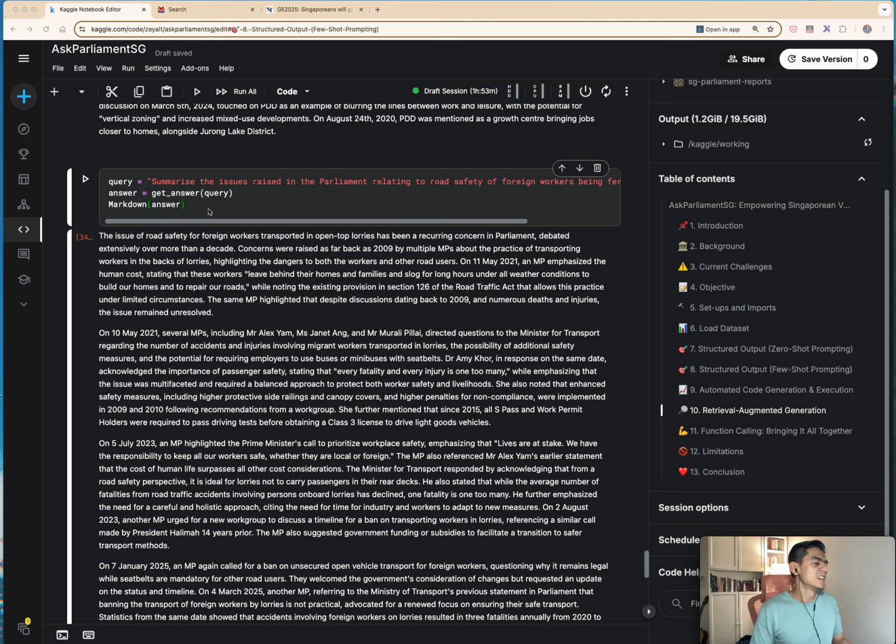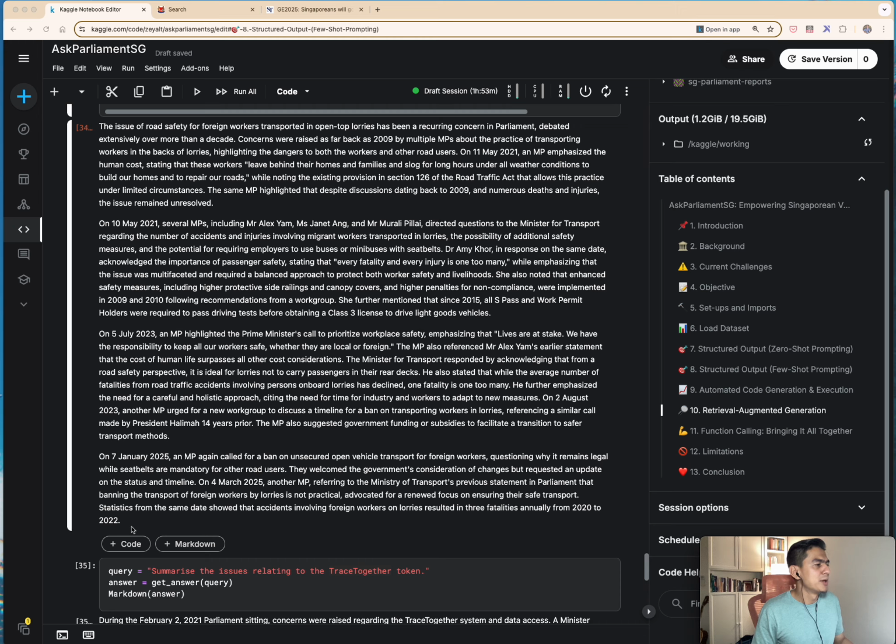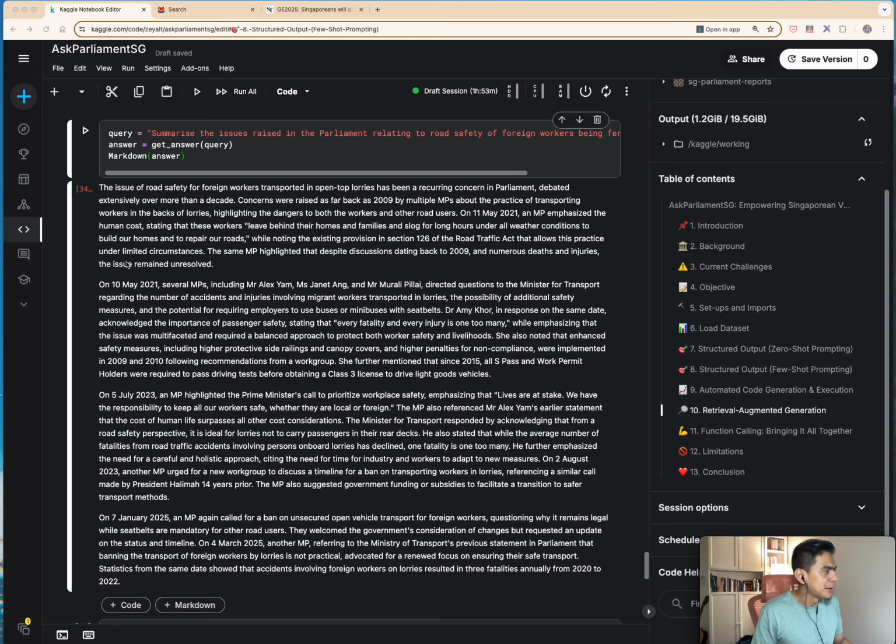So this is a topic of huge discussion in Parliament, and rightly so, as summarized by the LLM pretty neatly across time. We have 2021, 2023, 2025, and I would say it does a pretty decent job in encapsulating how the discussion has evolved over the years.